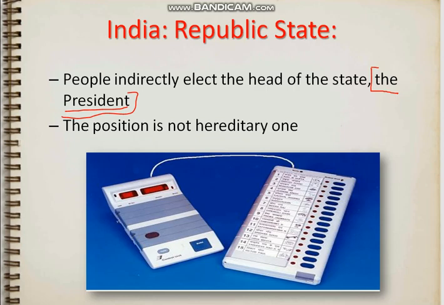Now republic means a nation or a country which doesn't have a head who is hereditary. Hereditary means vansagat, same like monarchy. You might have heard about this word monarchy. In England there is monarchy, means it is a democratic country but it is still ruled by a queen. Monarchy means the king's son becomes the king, but that is not the case in India.